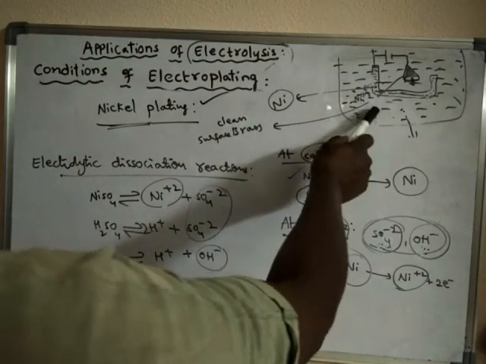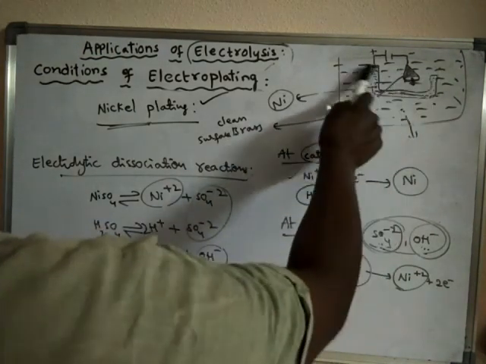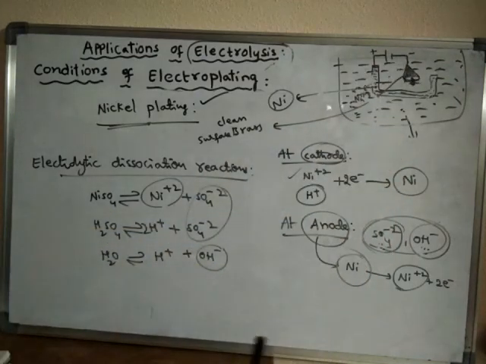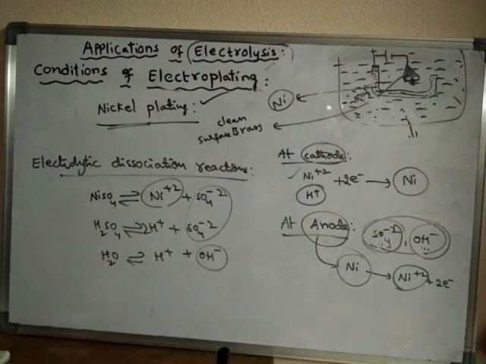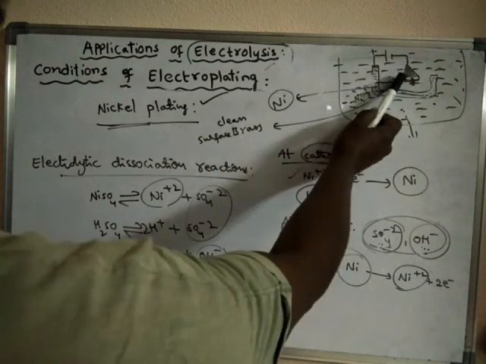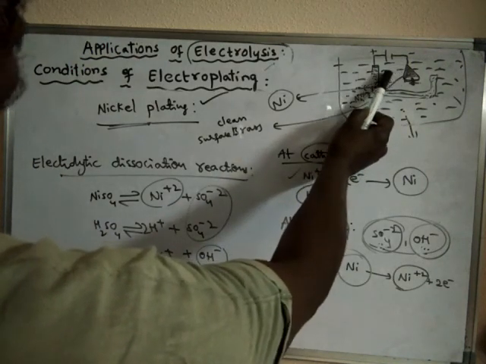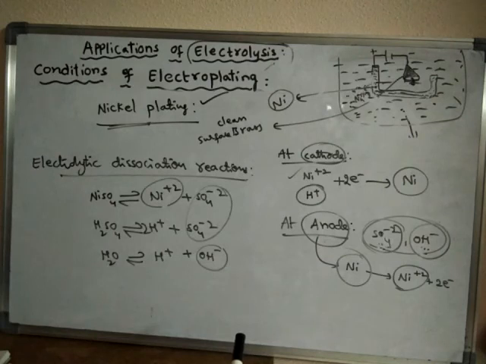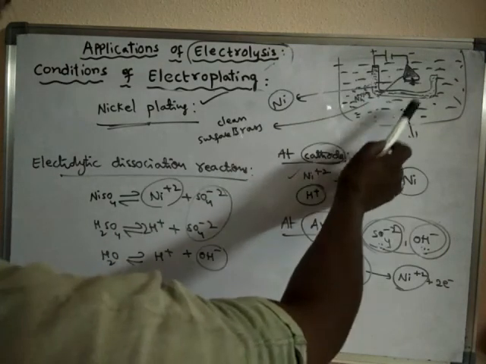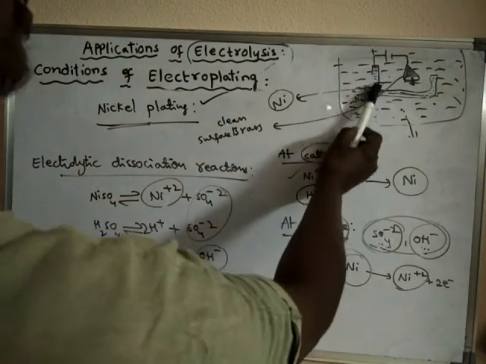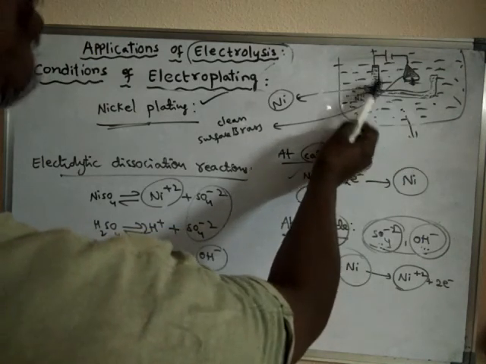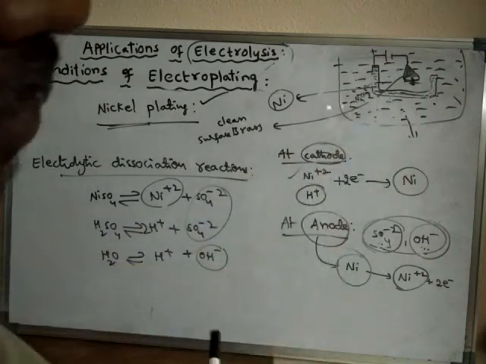See, the overall strength of the nickel ions in the electrolyte, the number of nickel ions present in the electrolyte always remains constant. Though nickel ions from the electrolyte are taken by the cathode, still the number of nickel ions in the electrolyte remains constant. What is the reason? This is because the nickel anode will supply the nickel ions to the electrolyte.